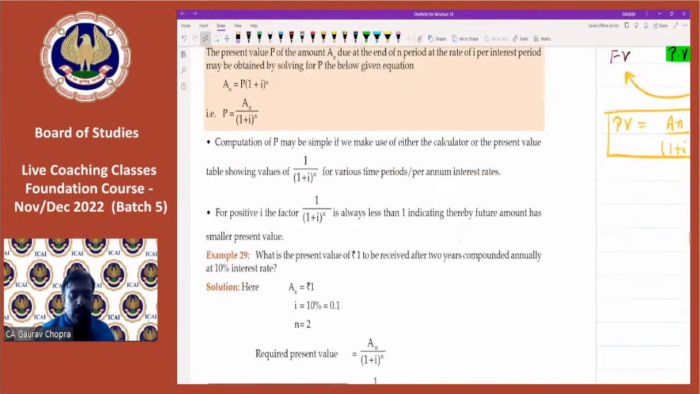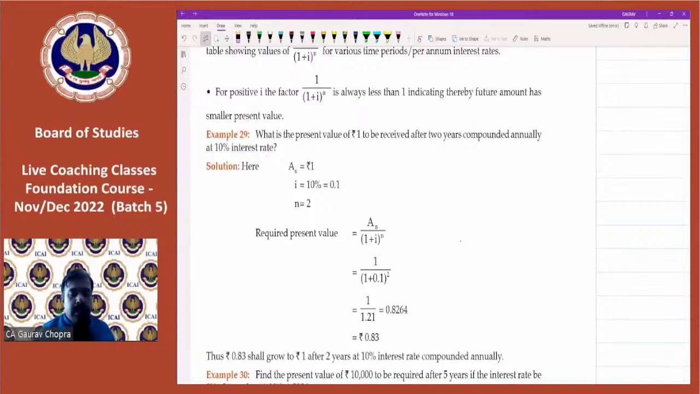So let's try this with example number 29. Example 29 says, what is the present value of rupee 1 to be received after 2 years, compounded annually at the rate of 10%? So let's apply.